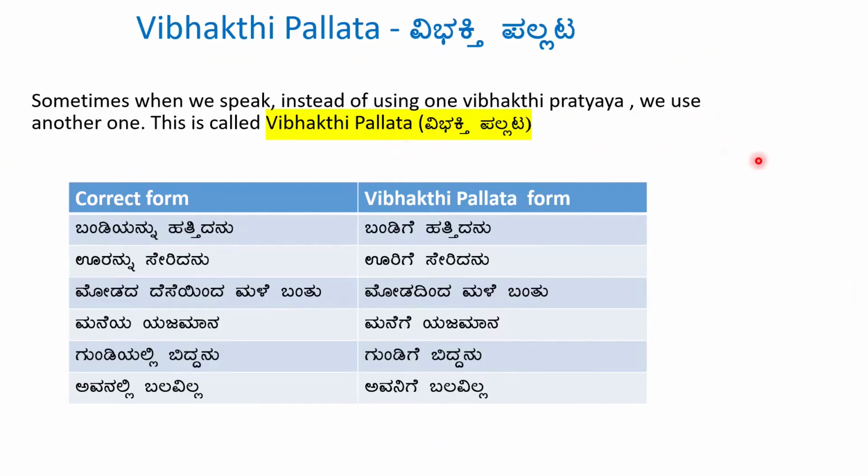So what is vibhakti pallata? Sometimes when we speak, instead of using one vibhakti pratyaya, we use another one. So that is called vibhakti pallata. So for example, ಬಂಡೆಯನ್ನು ಹತ್ತಿದನು. He climbed the cart. But in speaking, we use ಬಂಡಿಗೆ ಹತ್ತಿದನು. ಊರನ್ನು ಸೇರಿದನು. He reached the place. But we use it as ಊರಿಗೆ ಸೇರಿದನು. So instead of dvitiya vibhakti, we are using chaturthi vibhakti.